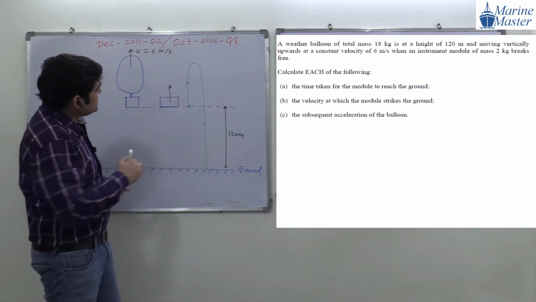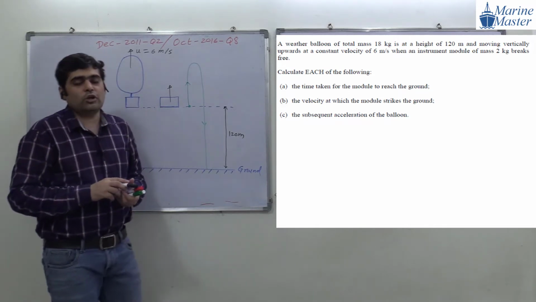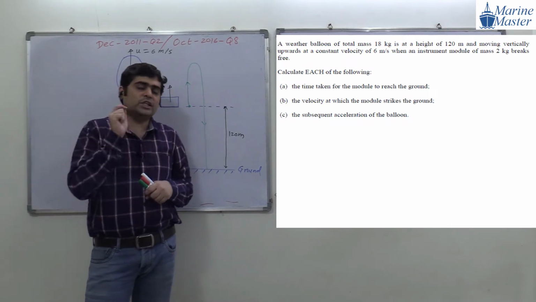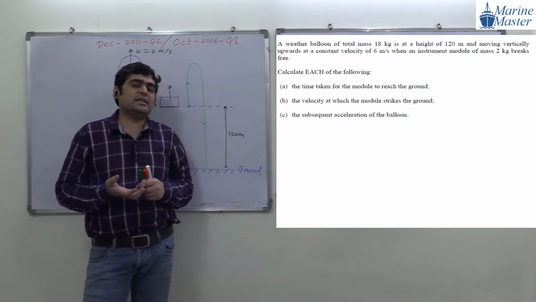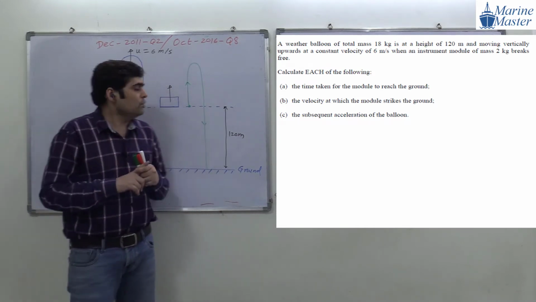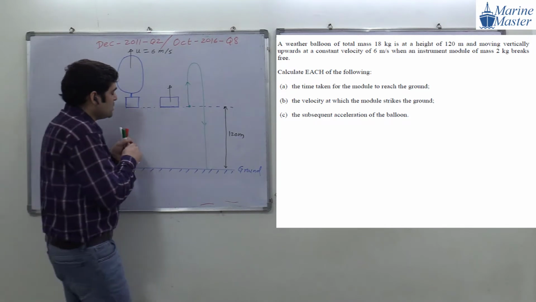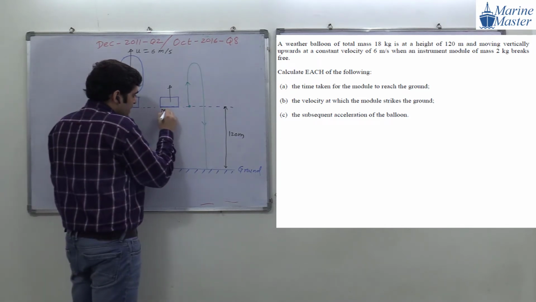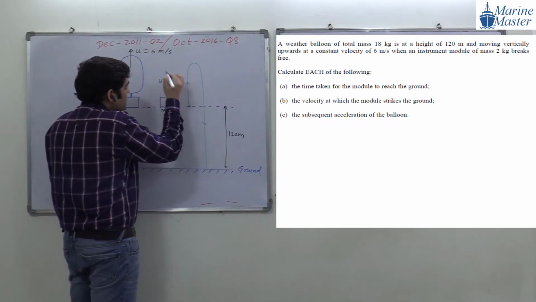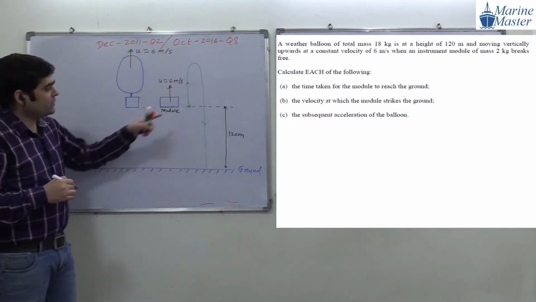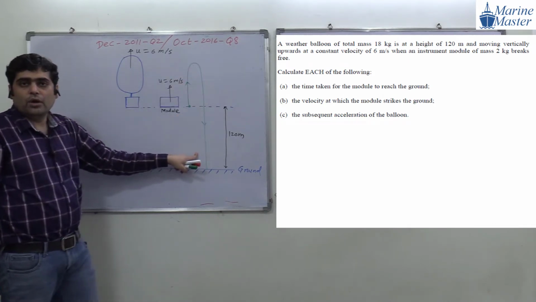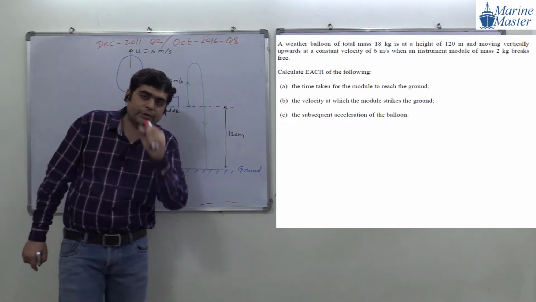Now guys, this motion of the module, can we say it is purely motion in a gravitational field? Because here they are not mentioning any air resistance. This is our module, whose initial velocity is 6 meter per second. It will go up till its velocity becomes 0 and then start falling down. Try to see the scenario here, everyone.